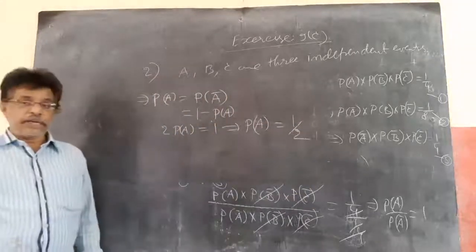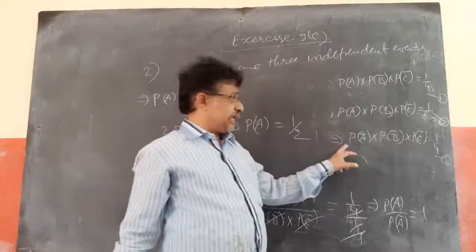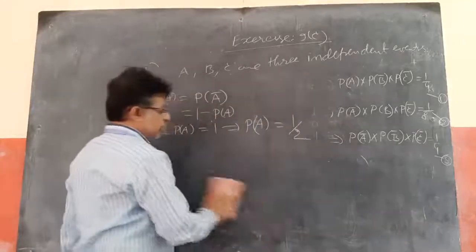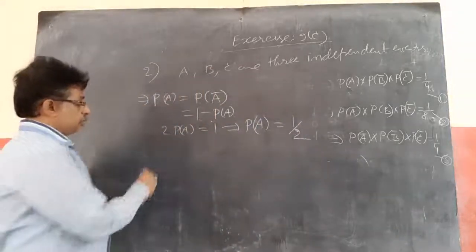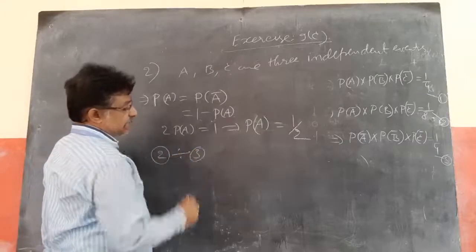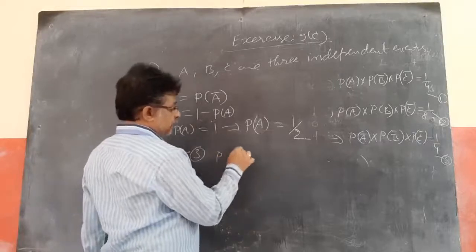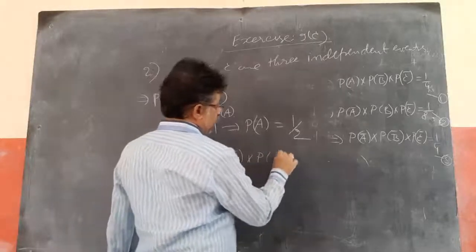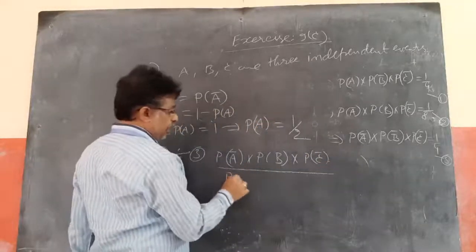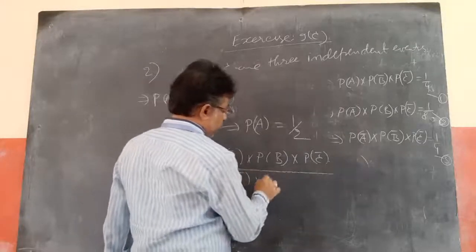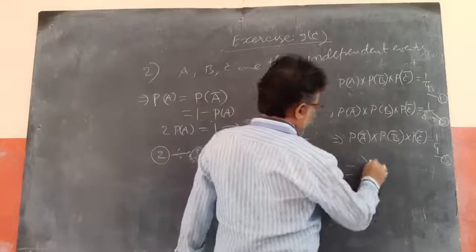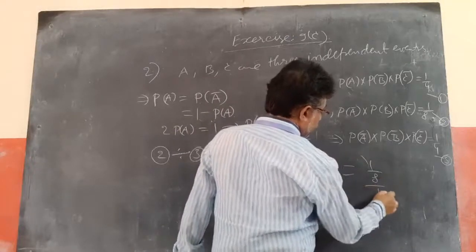So I got P of A. Like I said, if I divide equation 2 by equation 3, I will get P of B. So equation 2 divided by equation 3, what happens? P of A bar into P of B into P of C bar, by P of A bar into P of B bar into P of C bar, equal to 1 by 8 by 1 by 4.